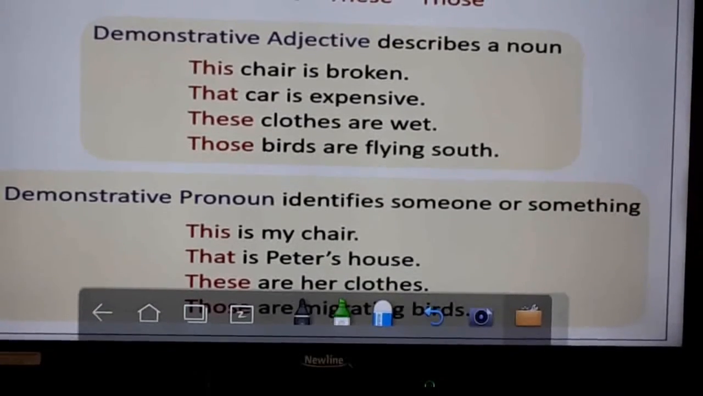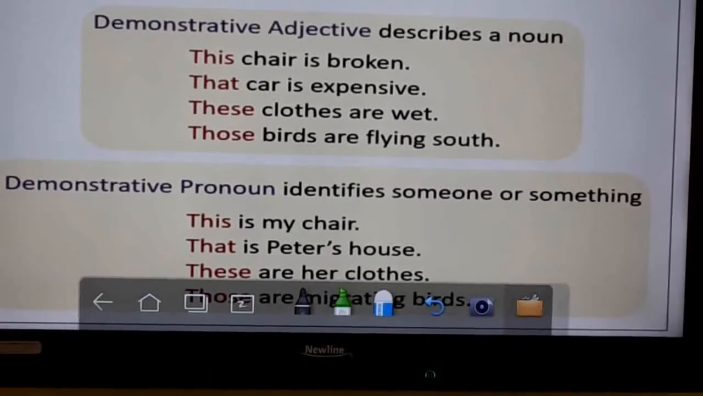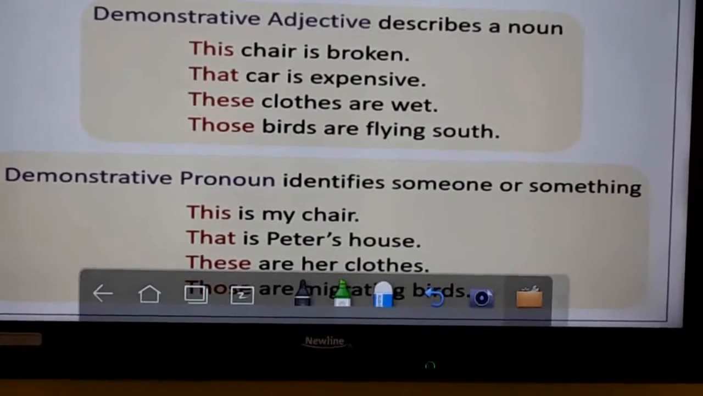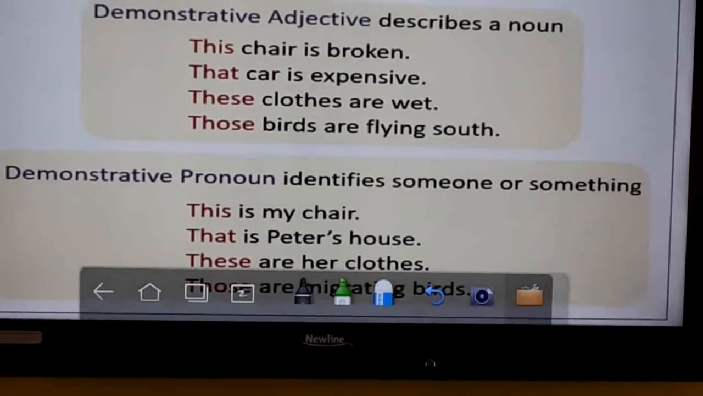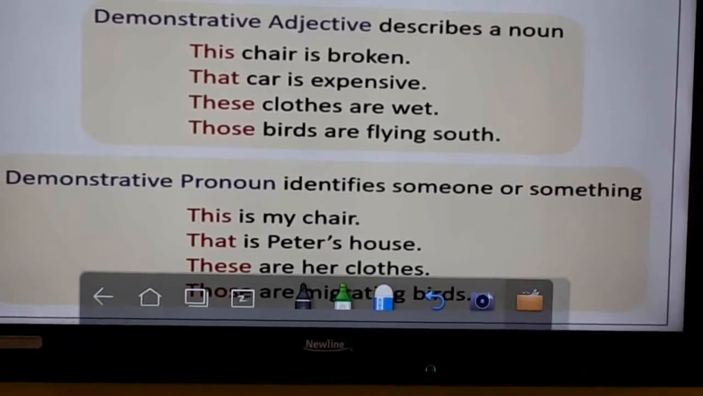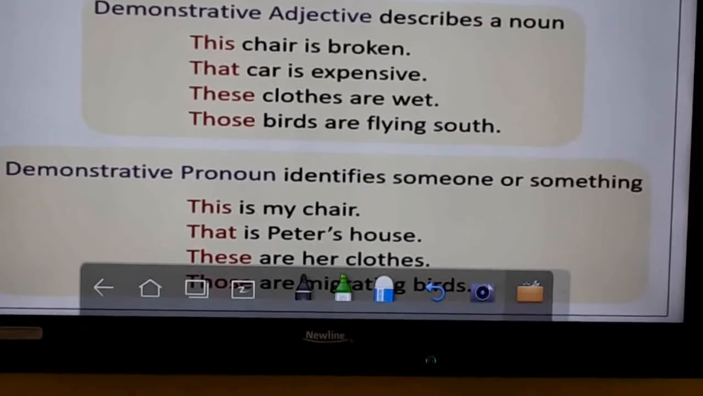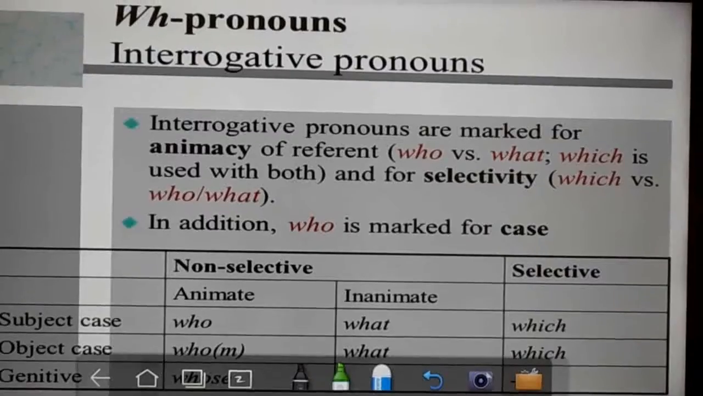The word demonstrative itself says this, that, these and those. So here we can see the difference between demonstrative adjectives and demonstrative pronouns. Demonstrative adjectives come before the noun. This chair is broken. So this is my chair. So here it is used as pronoun. So you can read the remaining sentence.